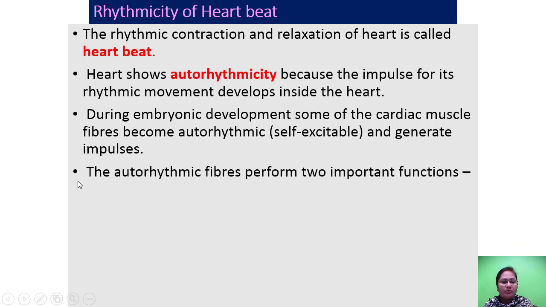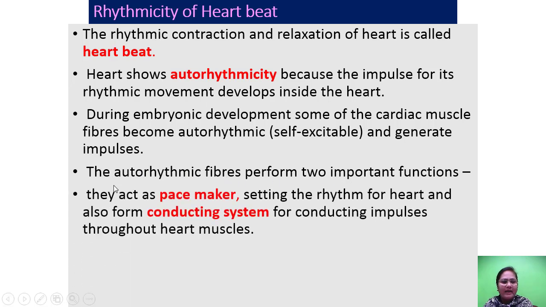The autorhythmic fibers perform two important functions. They may act as a pacemaker, setting the rhythm of the heart, and also form a conducting system for conducting impulses throughout